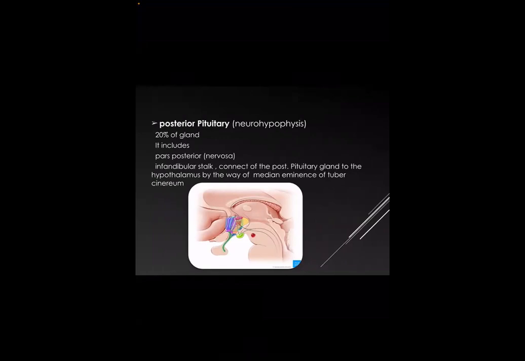The posterior pituitary or neurohypophysis represents only 20% of the gland, and it is connected by the infundibular stalk to the hypothalamus.